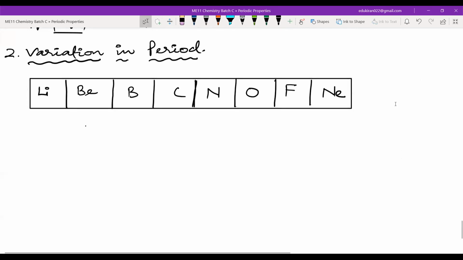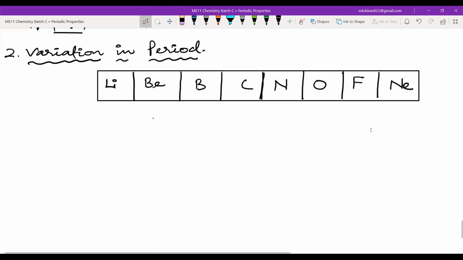Now tell me, what is the atomic number of lithium? 3, right? It is 3. So we'll write the Z here. Z is 3. For this is 4, 5, 6, 7, 8, 9, and 10. Now, just for you, I am writing plus so that you can visually know that these are positive charges. Okay, right? The number of protons. Then after that, we will write here the outermost electronic configuration.